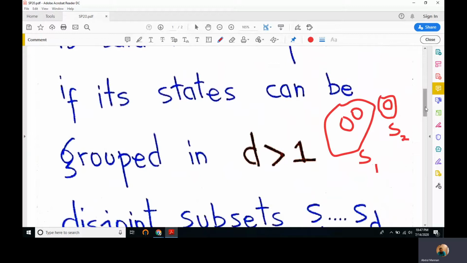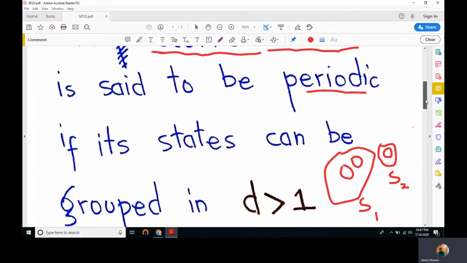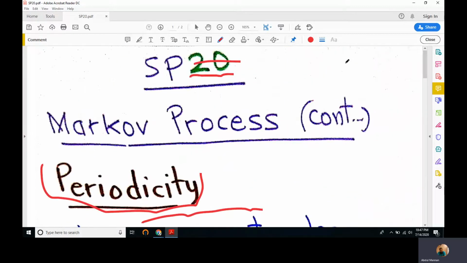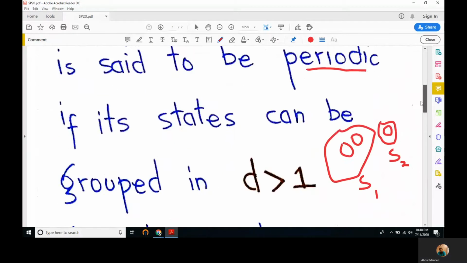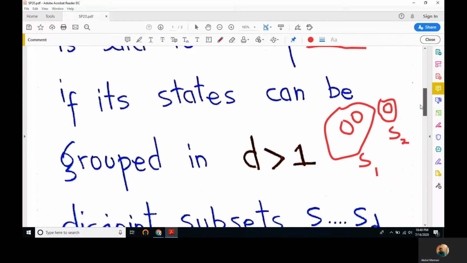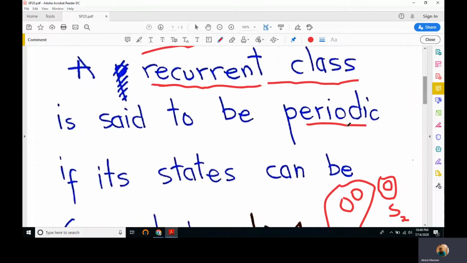We have studied that there can be different classes of recurrent states in our last lecture, the 19th lecture. So a given recurrent class can further be divided into subsets, where subsets can contain different numbers of states. Right.